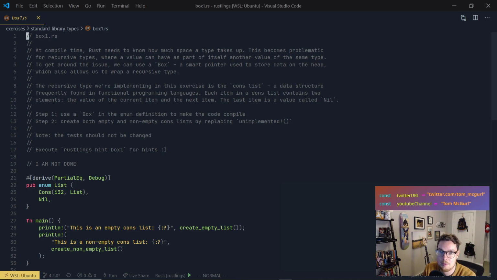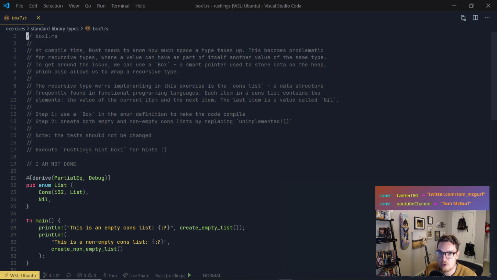The recursive type we're implementing in this exercise is the cons list, a data structure frequently found in functional programming languages. Each item in a cons list contains two elements, the value of the current item and the next item. So almost like a continuous list, think of it like a linked list, so the value of the current item and the next item. The last item is a value called nil. So to dive in a little deeper, it's going to have two values, the current value and then the next item. And that item will also have a value and a link to the next item, or if there's no next item, it'll be nil.